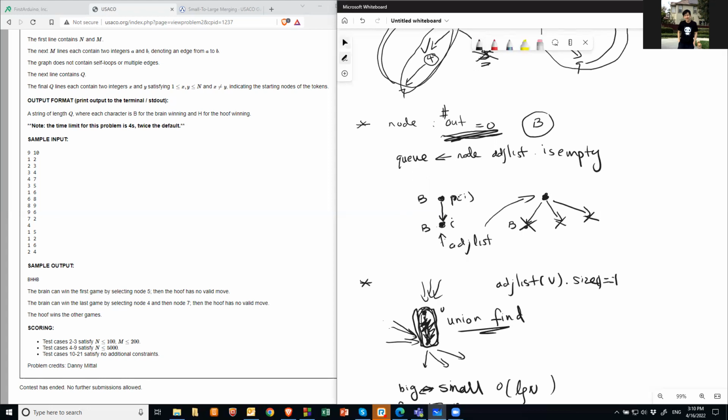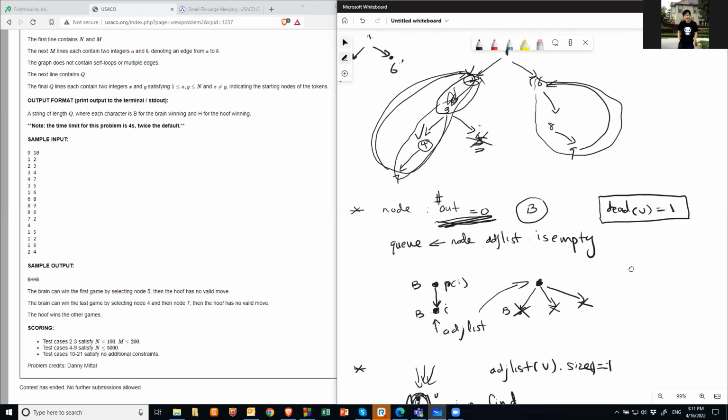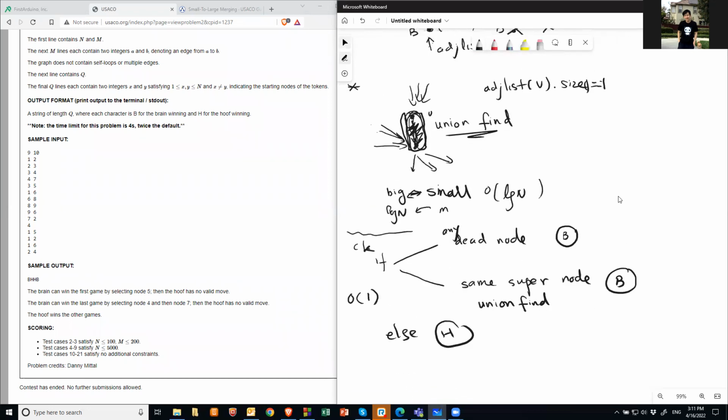So then you do this. Basically, you clean up the graph by removing all those dead nodes. I mean, mark it. You have to save it somewhere. You put a list, right? Basically, you assign dead of v equal 1 if it's a dead node, that's how you mark it. Then after you do that, you do this union find, right?